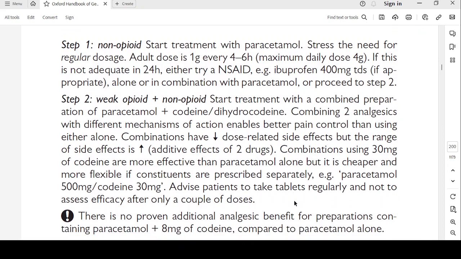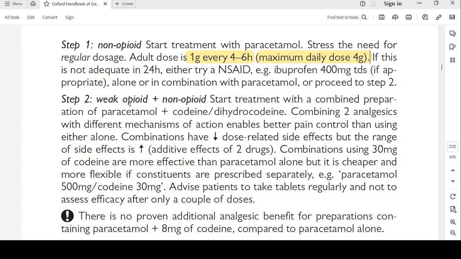So step 1, non-opioid. Start a treatment with paracetamol. Stress the need for regular dosage. Adult dose is 1 gram every 4 to 6 hours with a maximum daily dose of 4 grams. So if this is not adequate in 24 hours, either try NSAID, ibuprofen 400 milligrams TDS if appropriate, alone or in combination with paracetamol, or proceed to step 2.